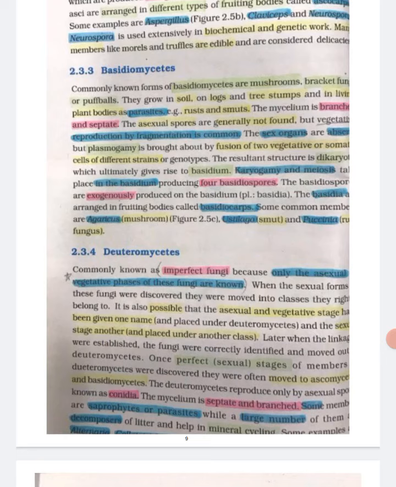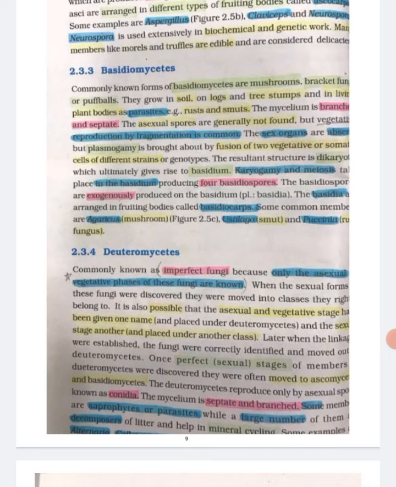2.3.4 Deuteromycetes. Commonly known as imperfect fungi because only the asexual or vegetative phases of these fungi are known. When the sexual forms of these fungi were discovered, they were moved into classes they rightly belong to. It is also possible that the asexual and vegetative stage have been given one name and placed under deuteromycetes, and the sexual stage another and placed under another class. Later, when the linkages were established, the fungi were correctly identified and moved out of deuteromycetes. Once perfect, that is, sexual stages of members of deuteromycetes were discovered, they were often moved to ascomycetes and basidiomycetes.